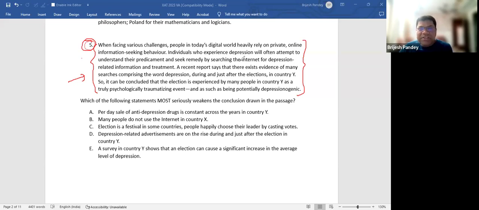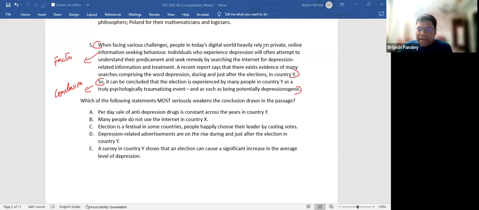So what you see here is that it says people search for things online. Those who experience depression will often attempt to understand their predicament through the internet. A recent report says that there exists evidence of many searches comprising the word depression during and after the election in country Y. That means election is a traumatizing event. So, okay, until this point, everything is correct. These are all facts. Yes or no? All the facts have been given to you. And this is where the conclusion has come. Agree, all of you? Now, the problem is, I can't contest the facts. What do I mean by contest? I can't doubt the facts.